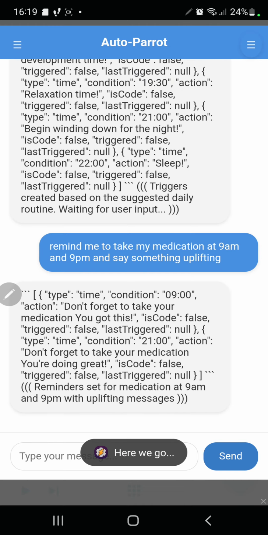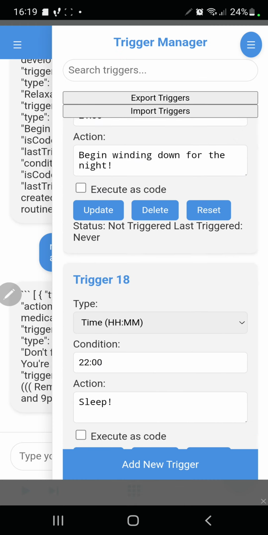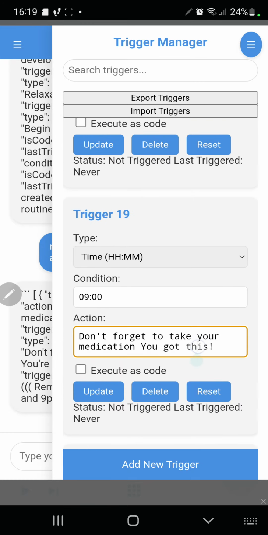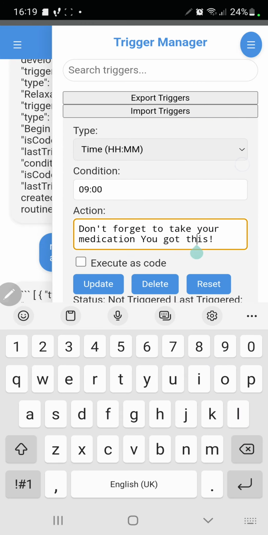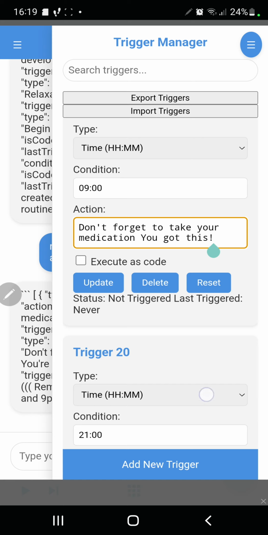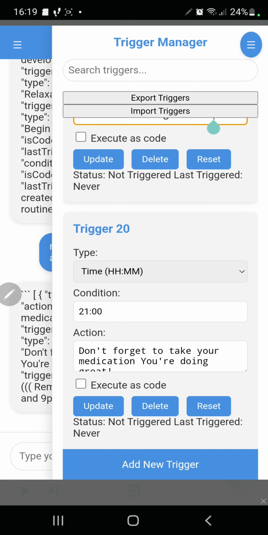Now what we're going to see is that it's created 2 triggers, one for 9 o'clock in the morning, and it has the information that I asked, and it uplifts me. And then it's got the other trigger at 9 p.m, which is exactly what I asked.